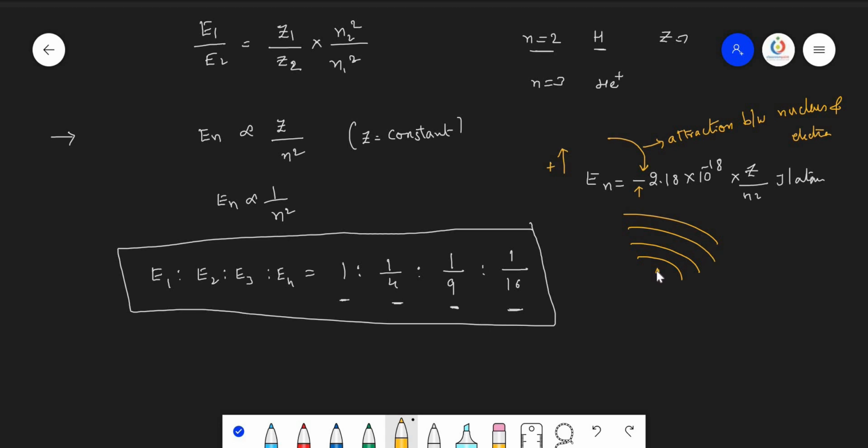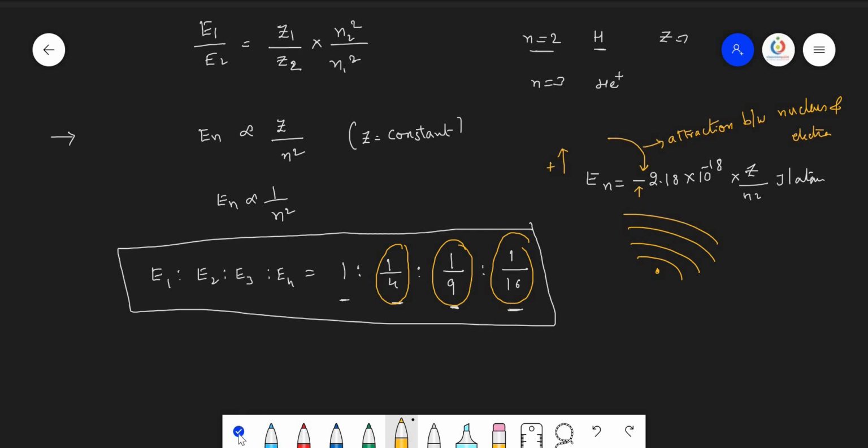So whenever the electron is going away from the nucleus, the principal quantum number increases, the radius of the orbit increases, and the energy of the electron also increases. Here, by seeing this, we get the doubt: why are we getting 1/4, 1/9 and 1/16? Means the minus values become 1/4, 1/9 and 1/16, means the positive value becomes 4 times, here 9 times, here 16 times.